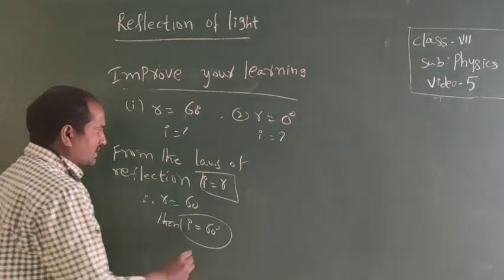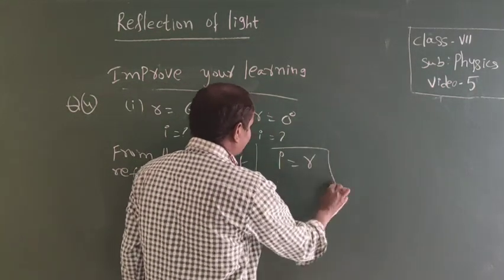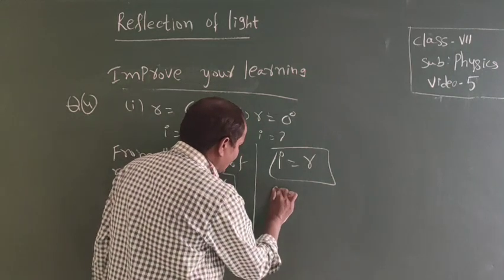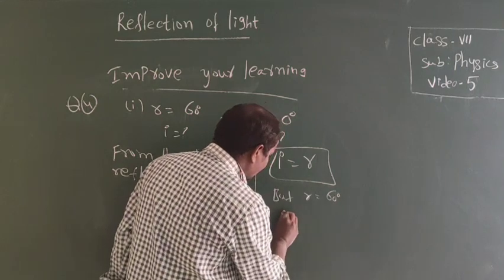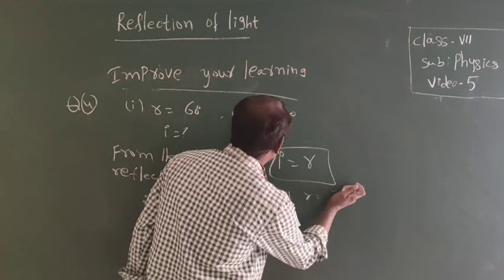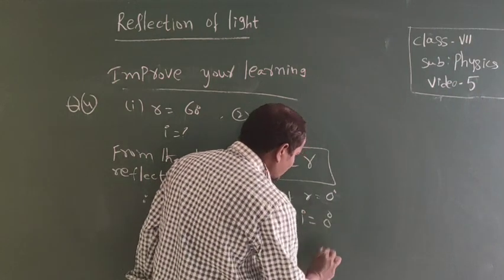Therefore, I is also 60 degrees. Here also I equals R. But here R equals 0 degrees. Therefore, I is also 0 degrees.